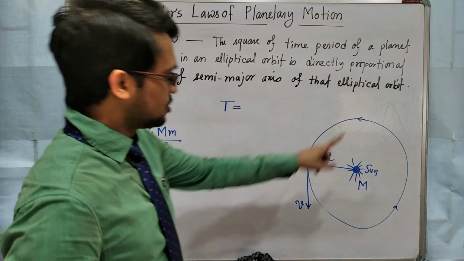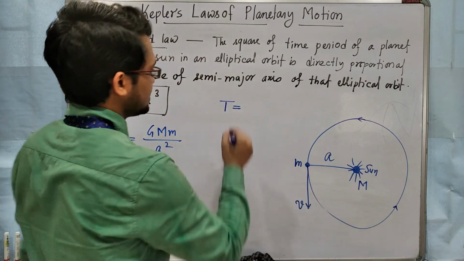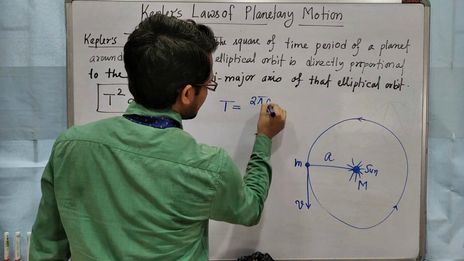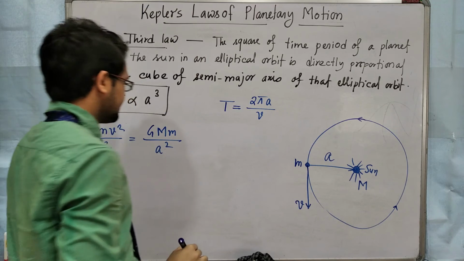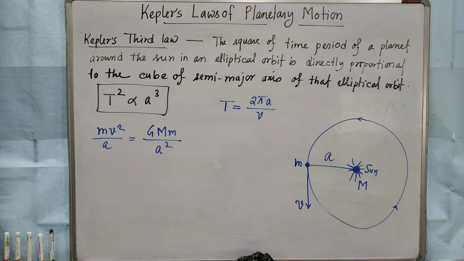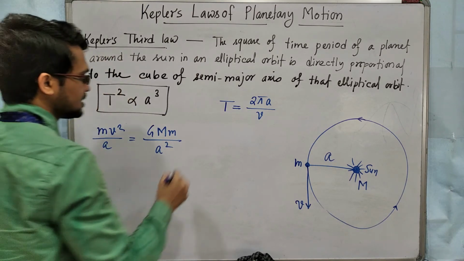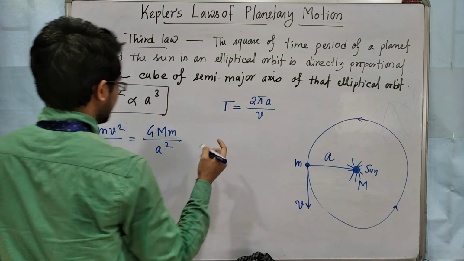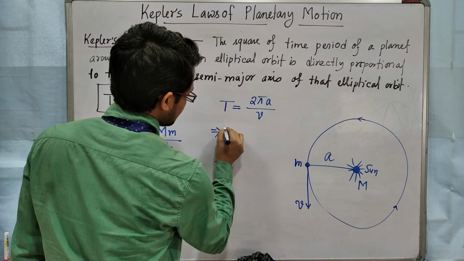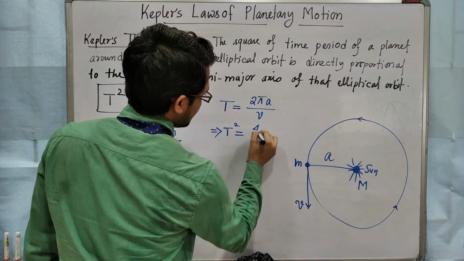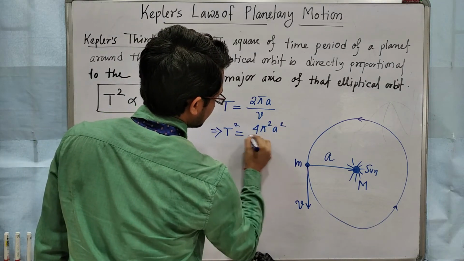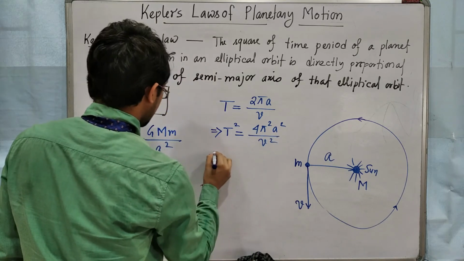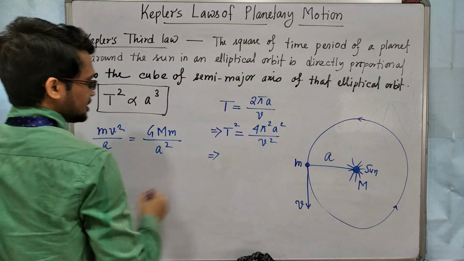Time period is the total distance divided by the speed, that means 2 pi a by v. Okay, 2 pi a by v. Clear? So I am squaring on both sides here. So T square will be 4 pi square a square by v square. I am finding v square, okay?